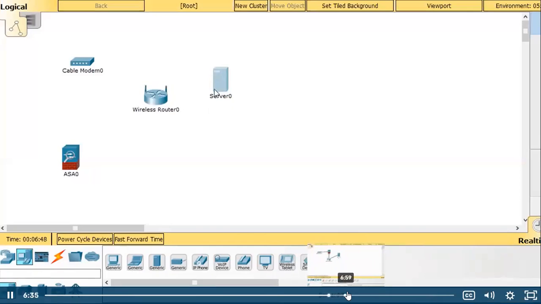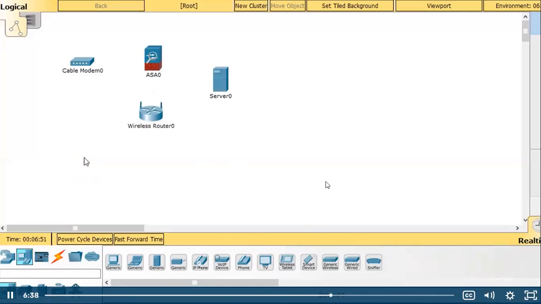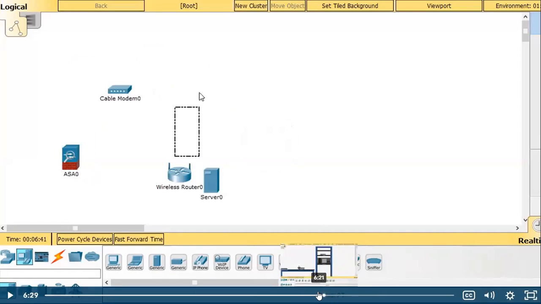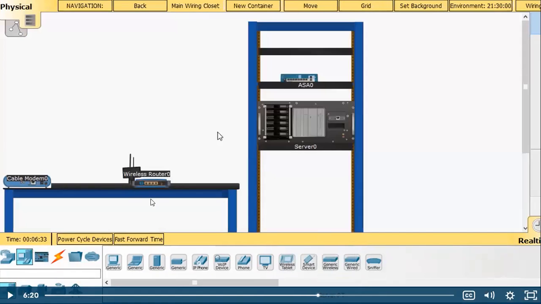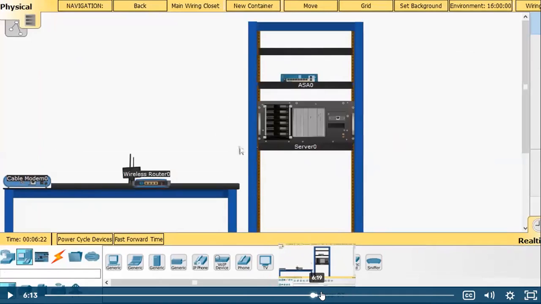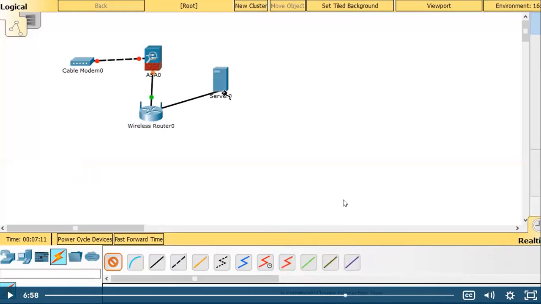This is a physical view, and this is the logical view. So till now, what we are doing, we are working with the logical view, right? The physical view is just how it is going to appear physically. You can see a server is there, a router is placed somewhere in the rack, the server is placed somewhere in the rack physically, and a modem is there. One by one the devices are there, and they are interconnected in a building, in an office, right? That is what the physical view is talking about, whereas when we are doing it this way, it is a logical view.